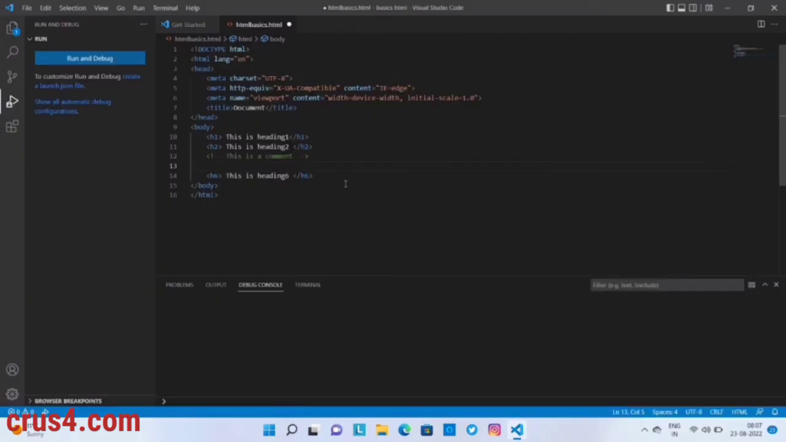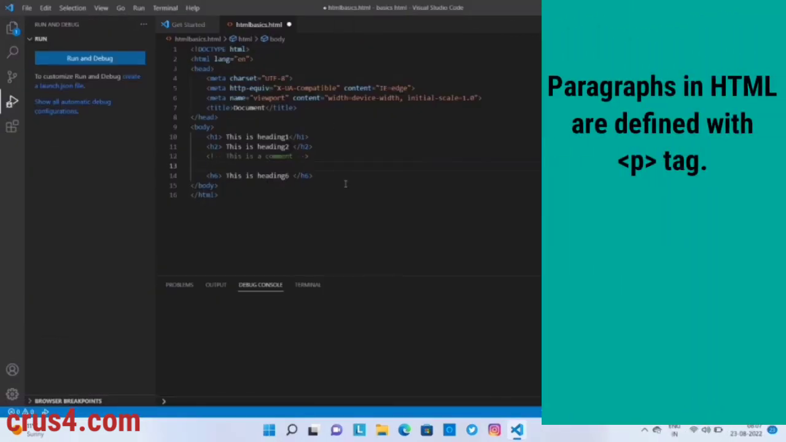HTML paragraphs. Paragraphs in HTML are defined with p tag. Here is how we can write paragraphs in HTML.